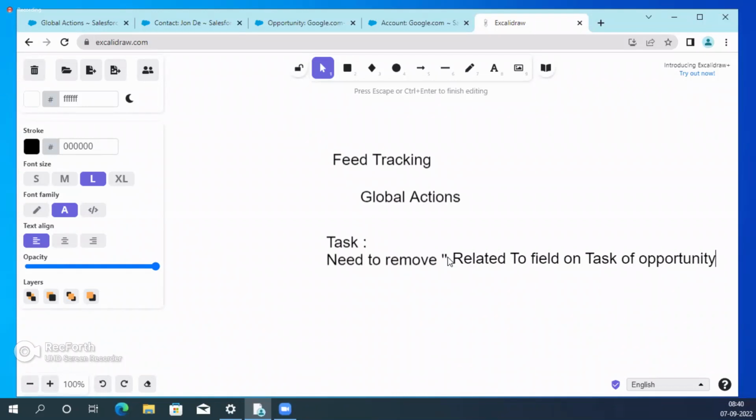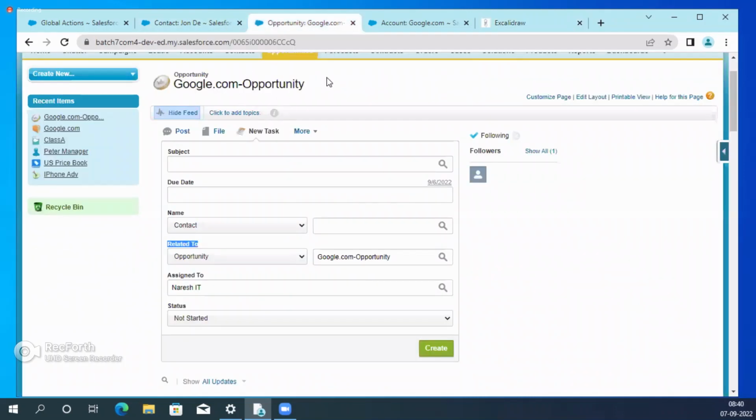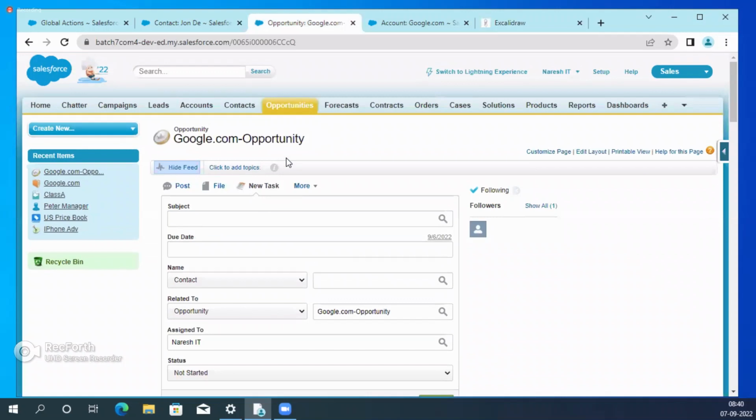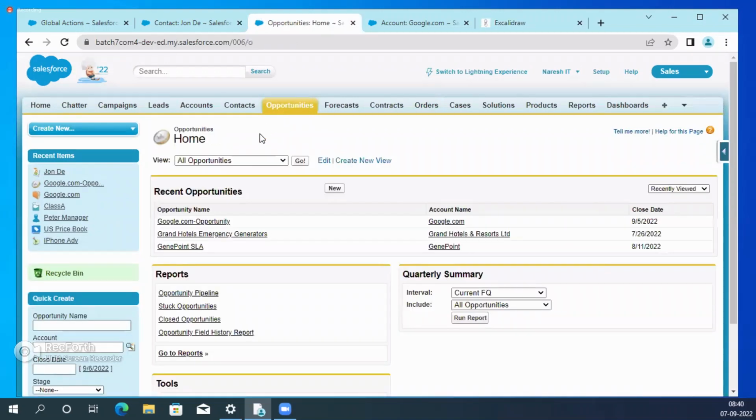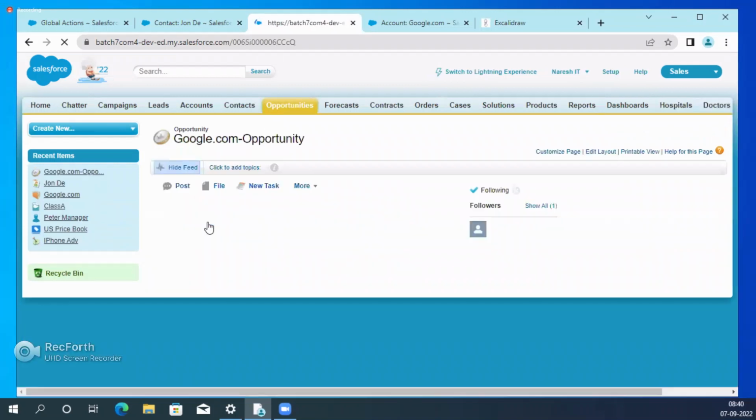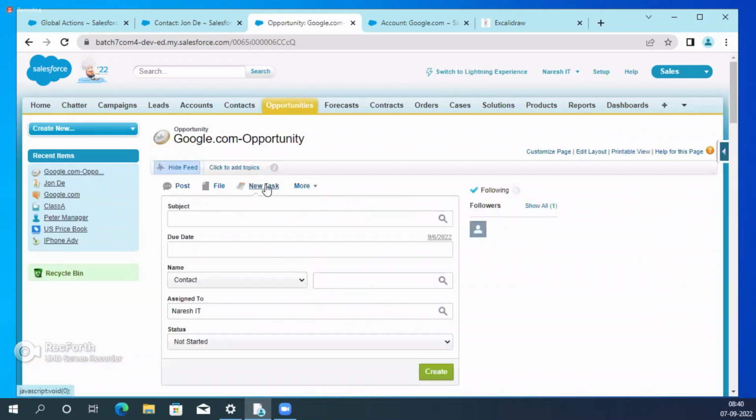That guy doesn't know whether it is a global action or whatever. He just opens any opportunity, and in the opportunity, clicks on the new task. He only knows it is a button.